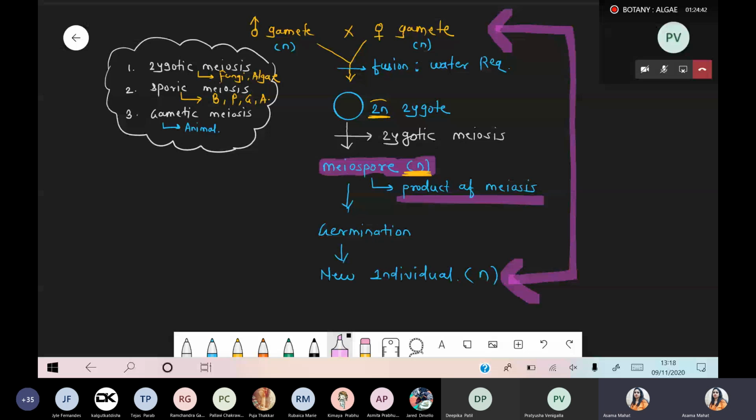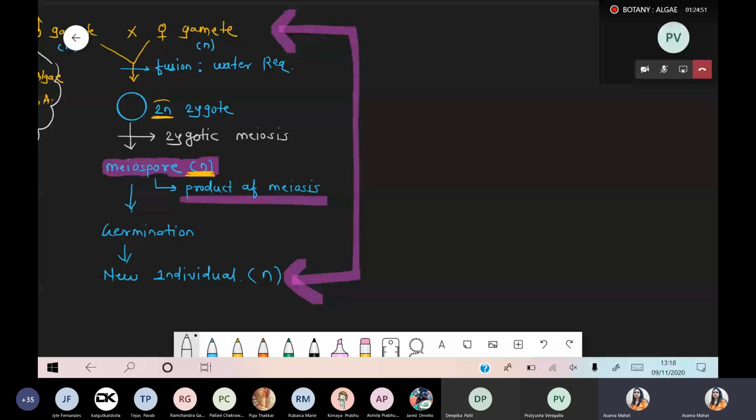So I'm writing some points here, common points. On the basis of that, we understand one thing. In case of this algae, meiosis is present, and that meiosis is called the zygotic meiosis. Which meiosis pattern is present? There is a presence of zygotic meiosis. Number one. Clear? Now, if you are talking about life cycle, in case of this algae, basically it will be showing a haplontic life cycle.